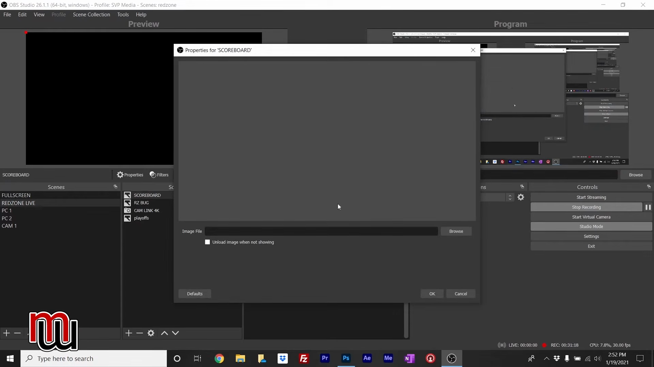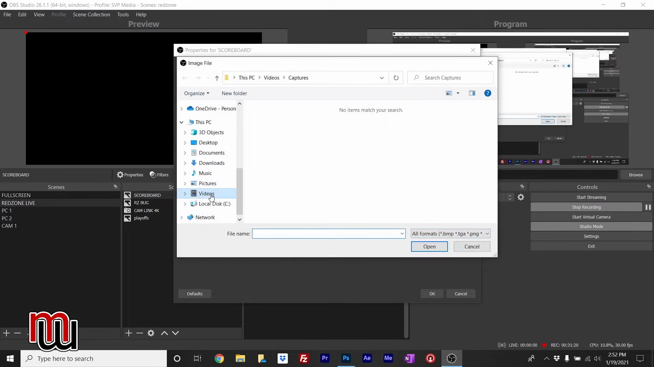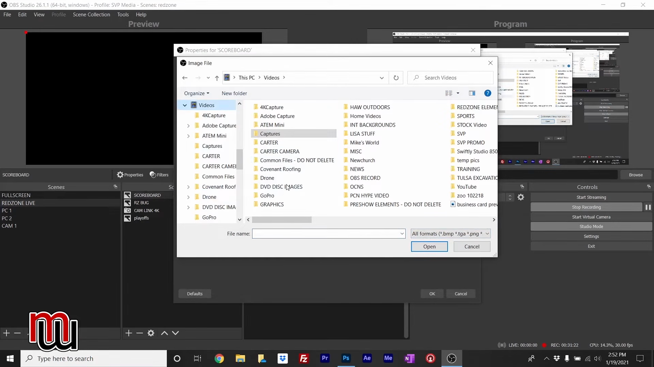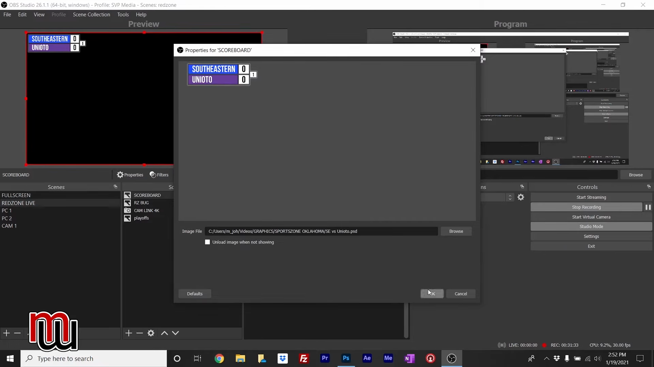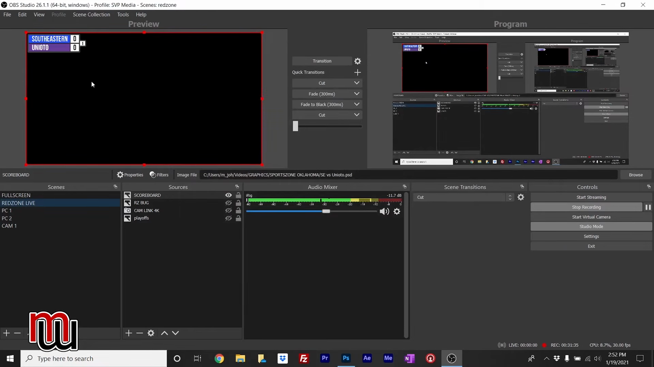Now I got to go find it. So you got to remember where you saved it, which I think I saved it in graphics. Sports in Oklahoma. SE versus Unioto right here. So I'm going to click that, and it just added that. So I hit OK. So now you see up here in this box, here's a scoreboard. And so that would normally lay over any kind of video you have.